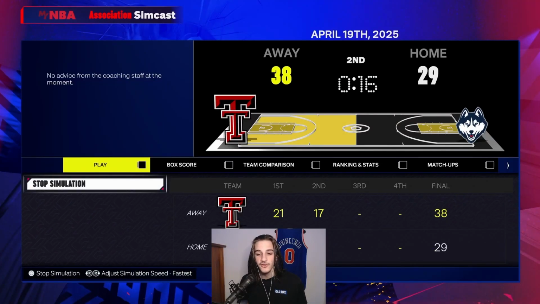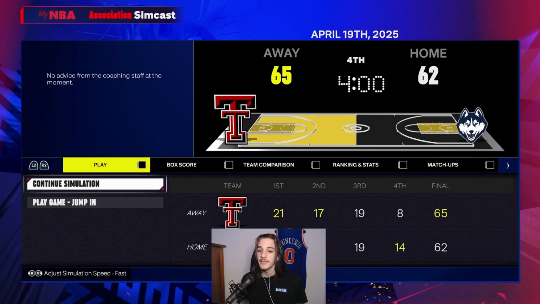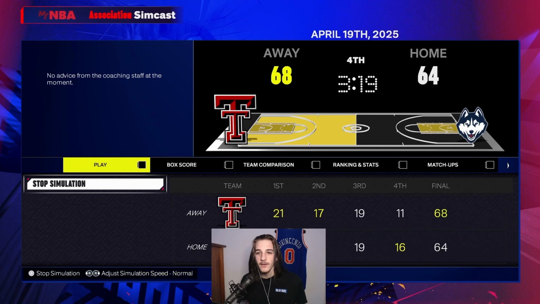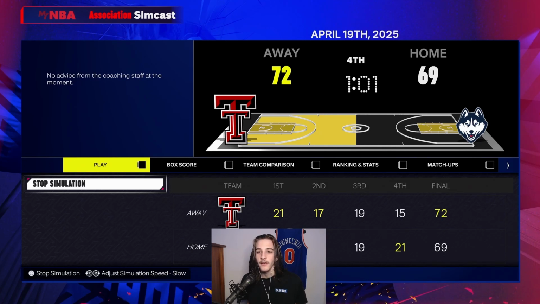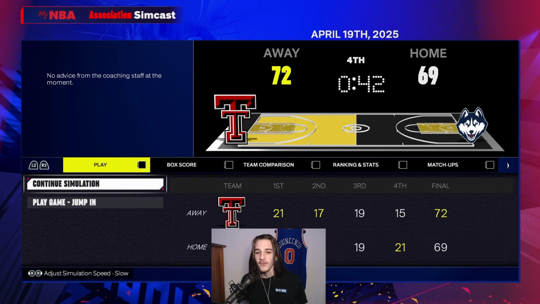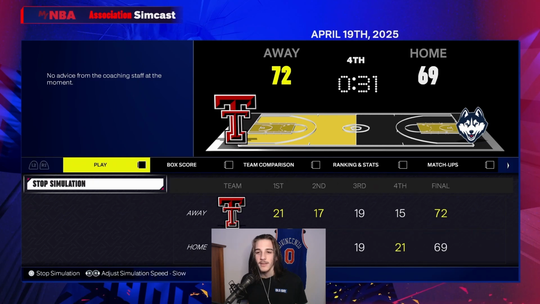Texas Tech comes out swinging in the first round. UConn is going to need a good second half, but they do have another good fourth quarter. Can we have a game to jump in here? 3-point game. Gonna have to bring it back. Texas is not going out. 3-point game. Can they get another score here? No scoring here in a very long time. 30 seconds.